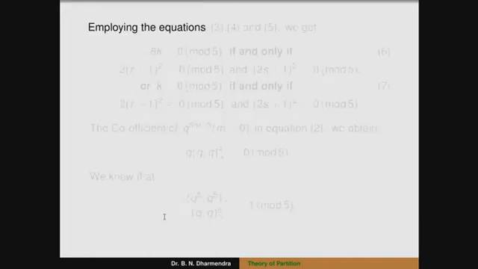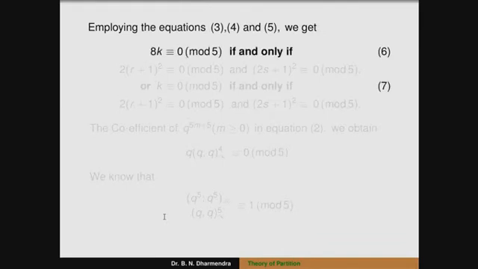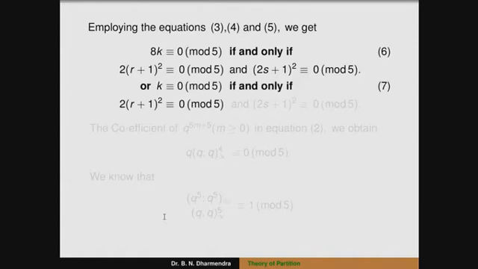Implying from equations 3, 4 and 5, we get that 8k ≡ 0 modulo 5 if and only if (2r + 1)² ≡ 0 modulo 5 and (2s + 1)² ≡ 0 modulo 5. Similarly, 8k ≡ 0 modulo 5 means k ≡ 0 modulo 5 if and only if these conditions hold. So k is congruent to 0 modulo 5 if and only if this condition is satisfied.